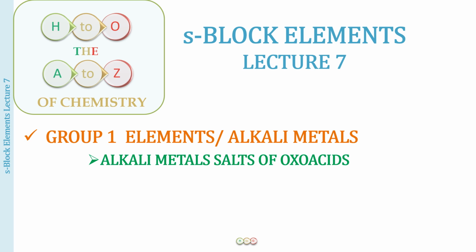One is washing soda and the other is baking soda. Baking soda, that is sodium bicarbonate, is NaHCO3, and washing soda is Na2CO3. These are very important compounds and we will be discussing them in detail further in this course.